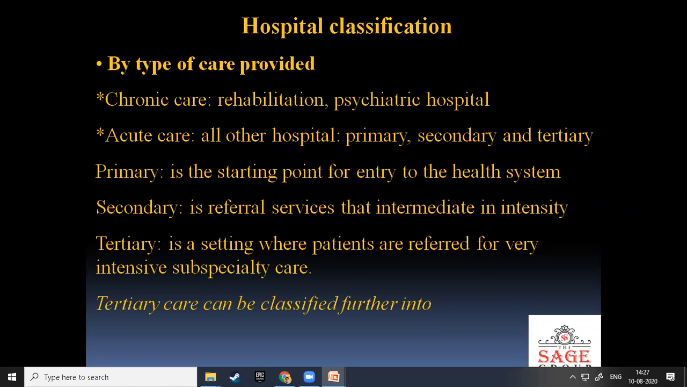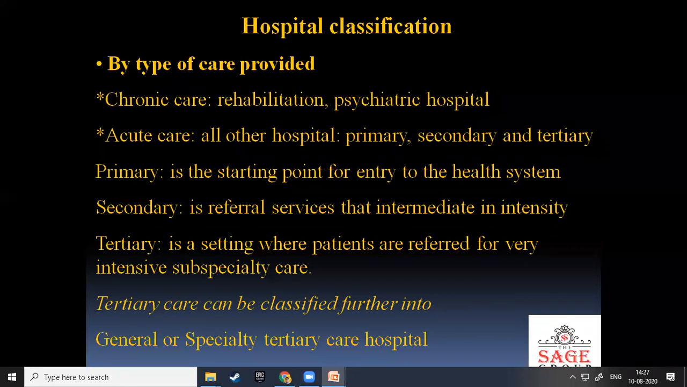They can also be classified with the specialization: general or specialty tertiary care hospital.